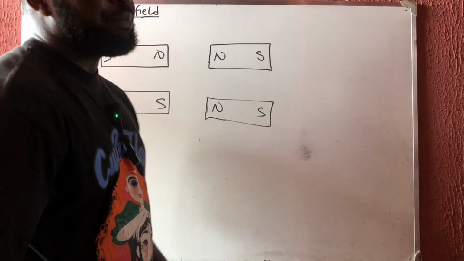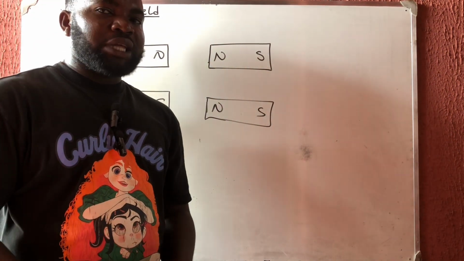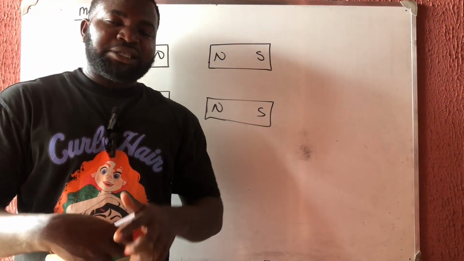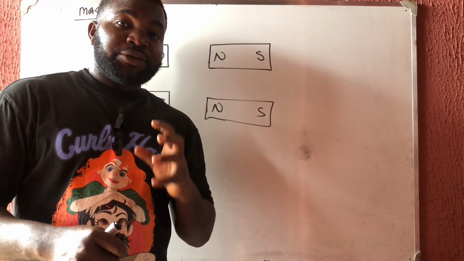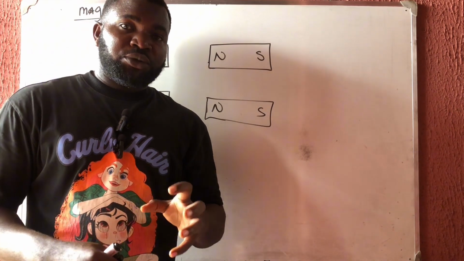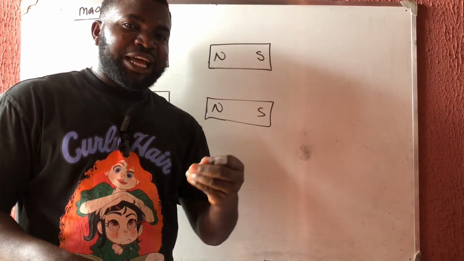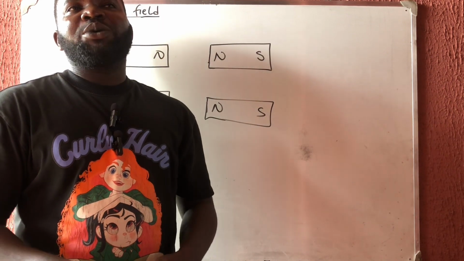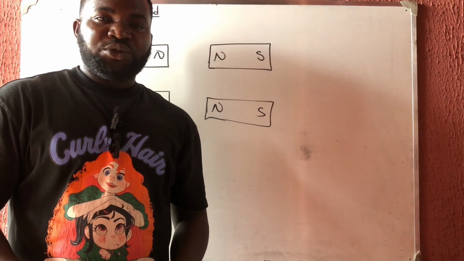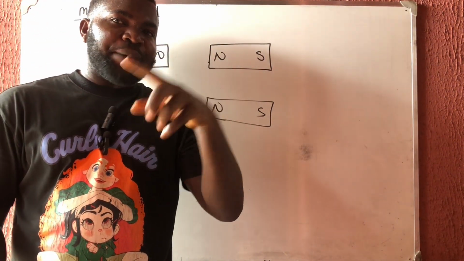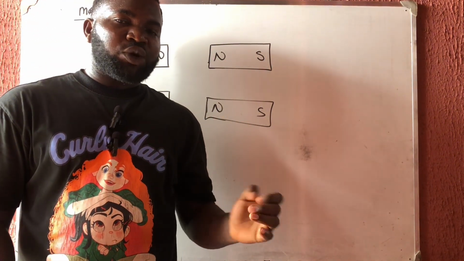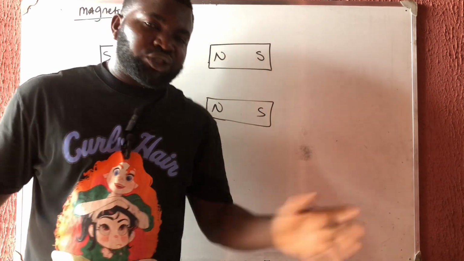Now let me give you an example. Let me use myself. I like rice very well, with stew. If I enter my house and I perceive my wife's stew, I'll know that she is around and she's cooking. That fragrance has told me that something is happening somewhere. The first thing I do is rush directly to the kitchen.